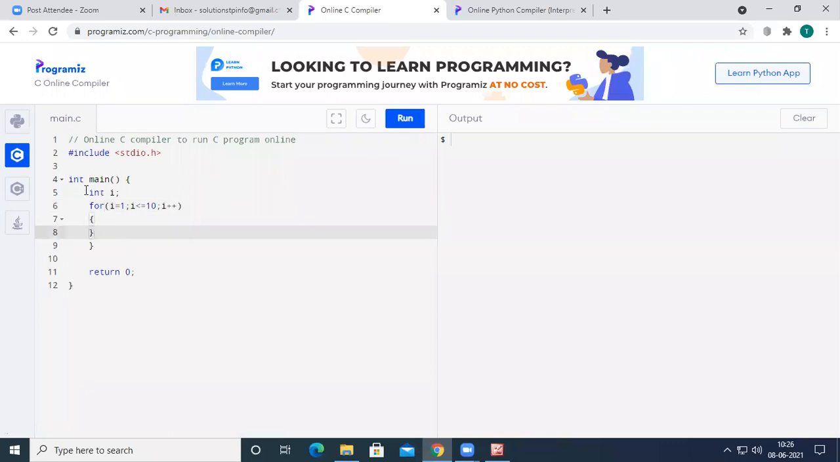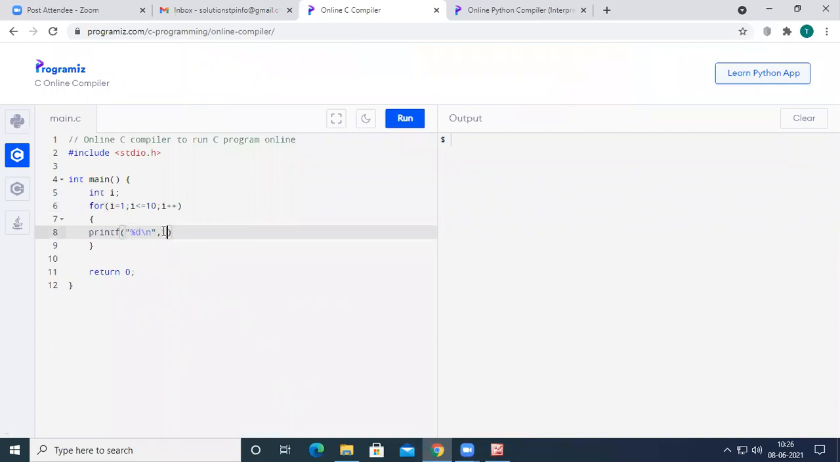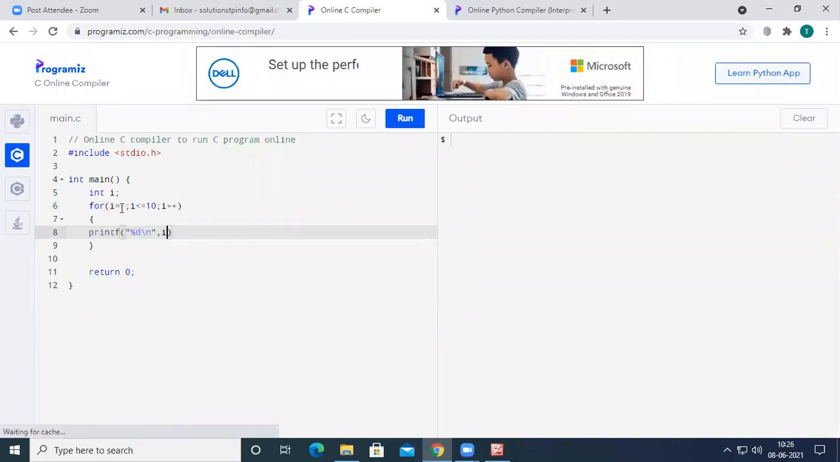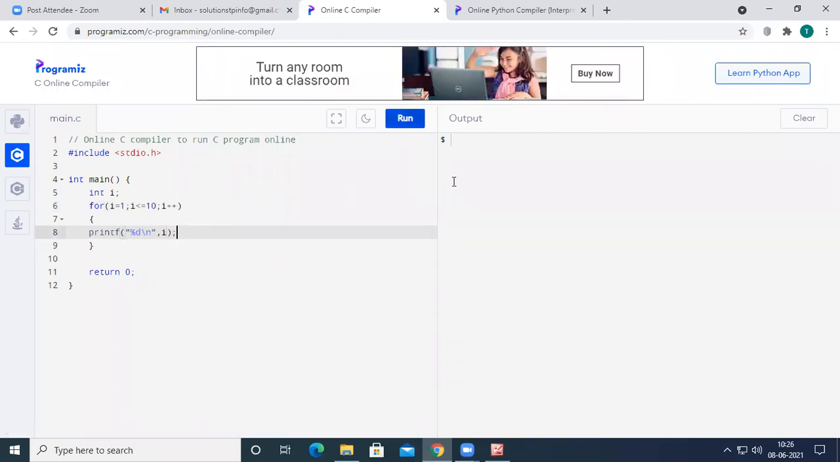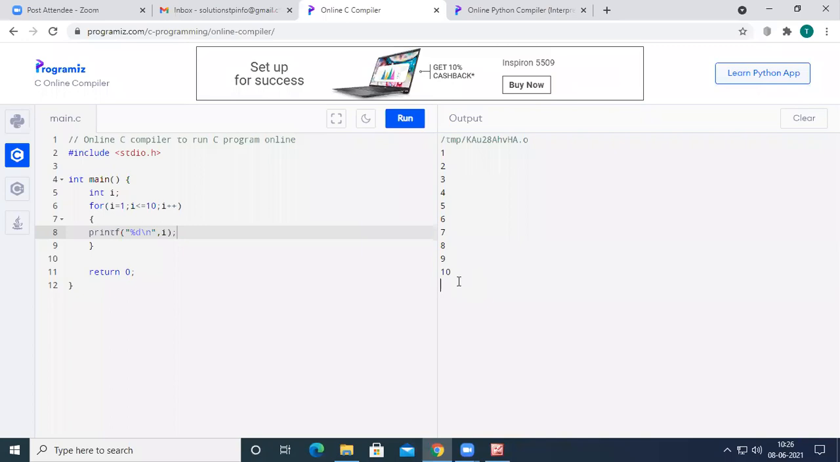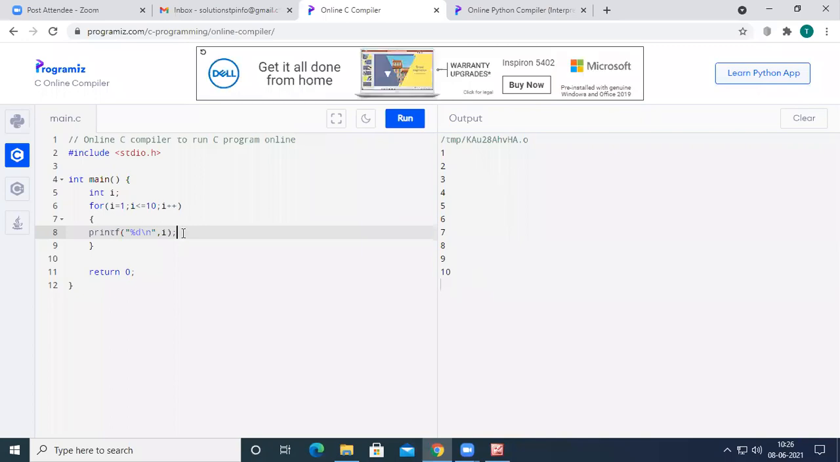So inside the for loop, what I want to do is print the value of I. I want to print the numbers from 1 to 10. Right? For that, I am printing the value of I, because I has the value of 1, and it will change to 2, 3, 4, and so on up to 10. So if I run the code, it will print the numbers from 1 to 10. Now let us assume I have a break statement here.